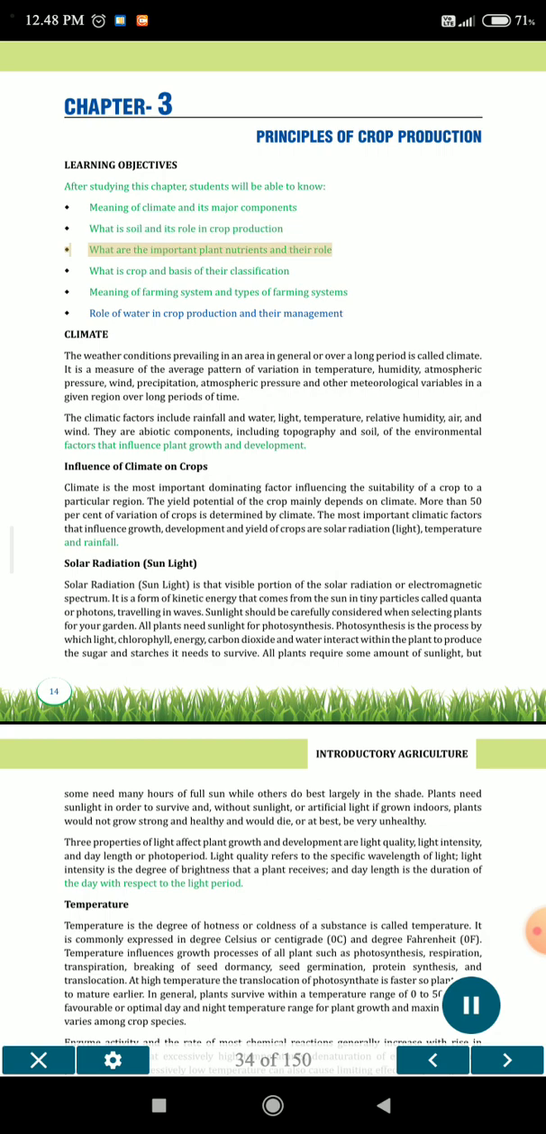What are the important plant nutrients and their role? What is a crop and the basis of their classification? Meaning of farming system and types of farming systems. Role of water in crop production and their management.